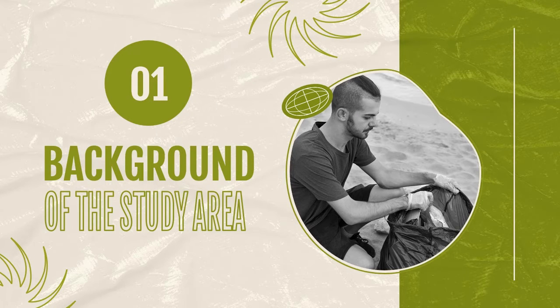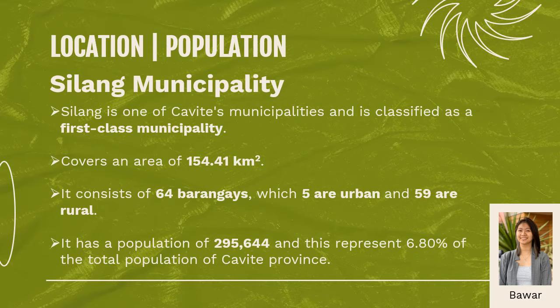Let us first have the background of our study area. For the location and population of Silang Municipality, it is one of Cavite's municipalities and it is classified as a first-class municipality. It is located in Cavite's eastern region and covers an area of 154.41 square kilometers. It consists of 64 barangays, of which 5 are urban and 59 are rural. The urban barangays are Barangay 1, 2, 3, 4, and 5, and the remaining barangays are classified as rural.